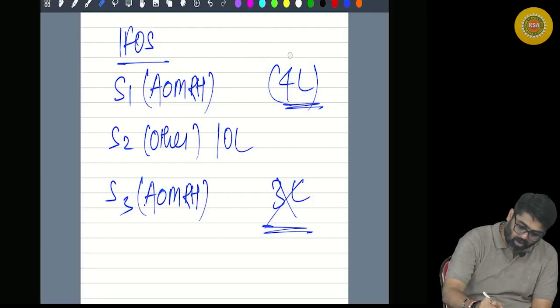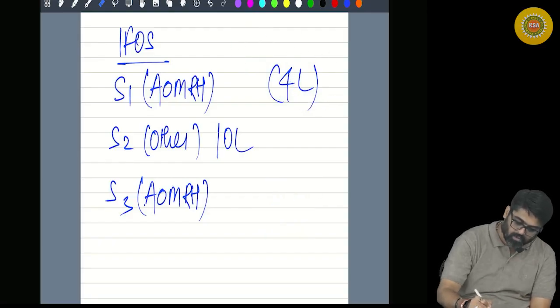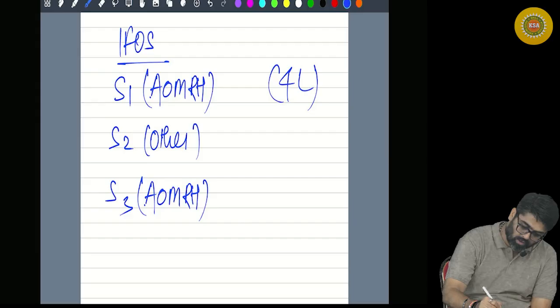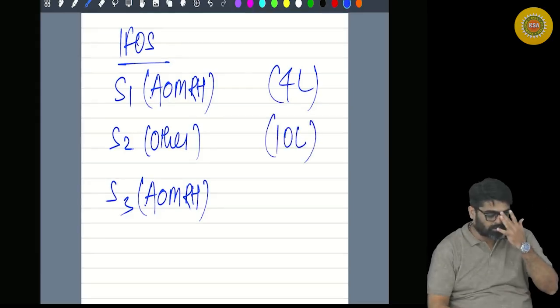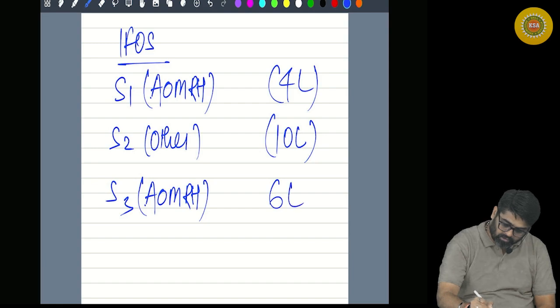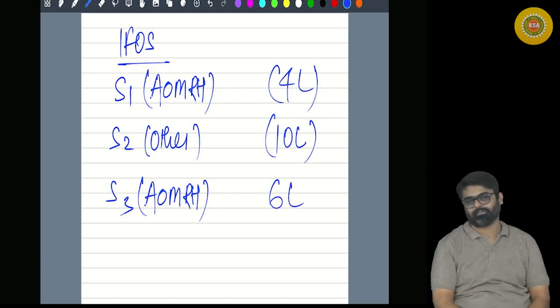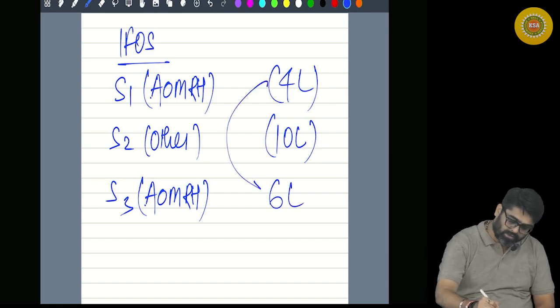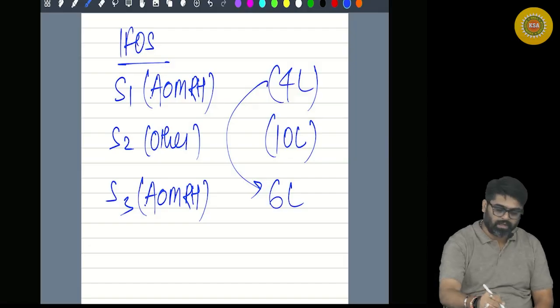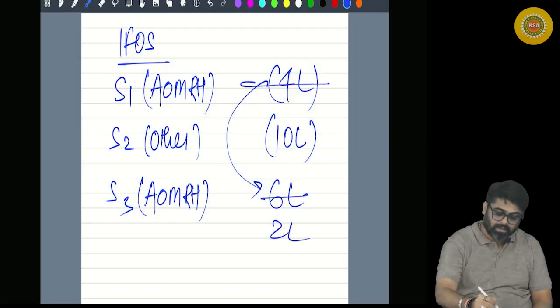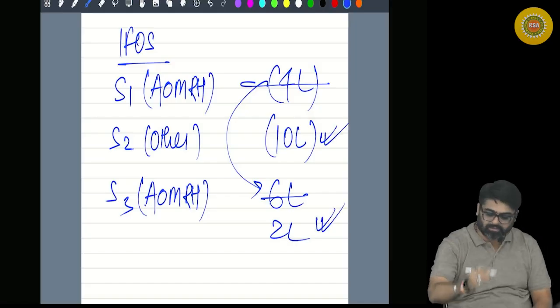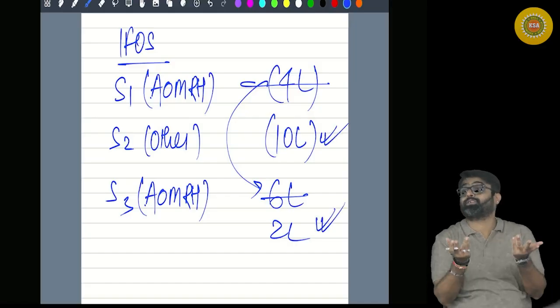Now tell me, how much was the loss? 4 lakhs. How much is the loss here? 10 lakhs. And this is 6 lakh rupees of income. Can this loss be adjusted against this? Entire loss gone. How much income will remain? Now my question, can this loss be adjusted against this income? Yes, there is no restriction.